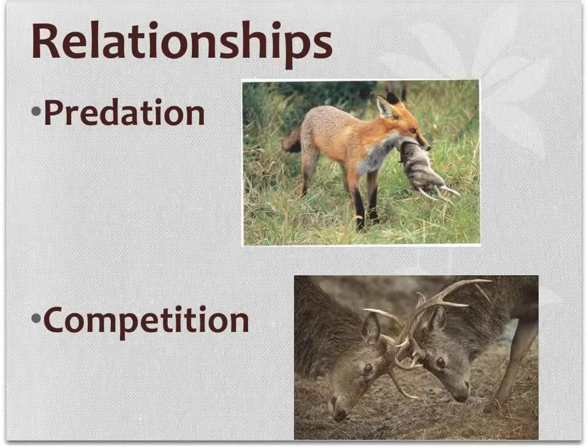Finally, our last topic in ecology would be relationships among organisms. There is predation, where one organism kills and eats another. There's also competition when two or more organisms try to use the same resources. Usually, this results in one organism's population decreasing. Or if they are in the same